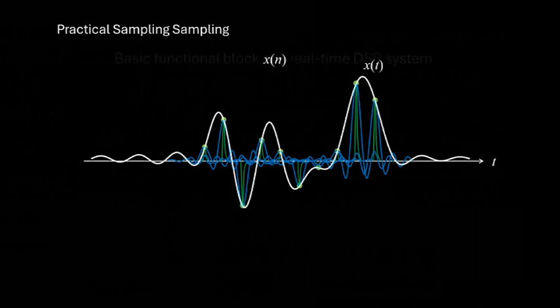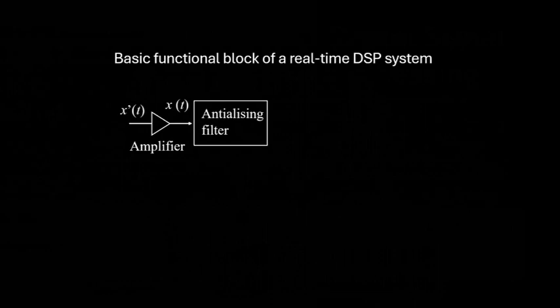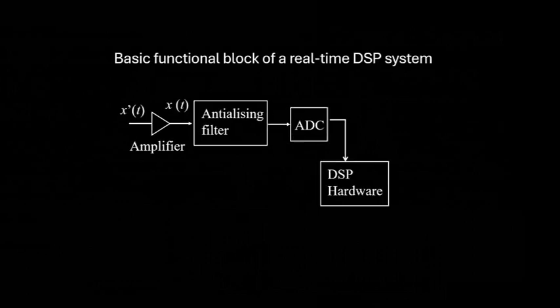A DSP system may consist at the beginning of an amplifier and an anti-aliasing filter, but if you think about it, the sensor itself would be band limited. An ultrasound transducer or an antenna doesn't have an infinite bandwidth, so the anti-aliasing filter can be included in the sensor. We can think of the sensor acting like that. Then we take the discrete samples using an analog to digital converter. Once we have these discrete signals, we can use DSP hardware to do, for example, filtering.